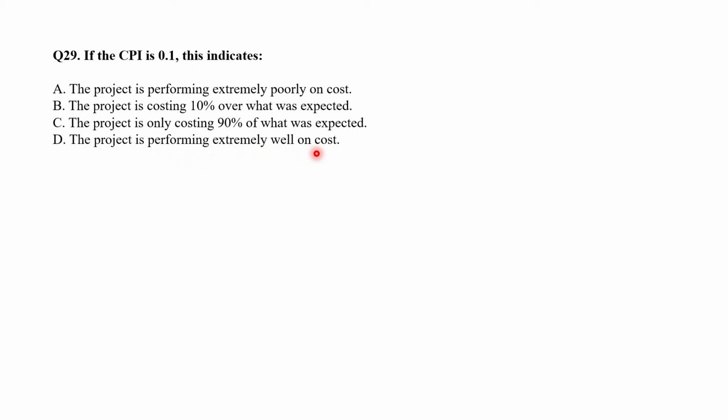Now understanding the concept behind the earned value calculations is important for the exam and will help you with questions like this one. In this question, the terrible cost performance index of 0.1 indicates that we are getting 10 cents of value for every dollar we spent. That means the project is doing very poorly on cost performance. So option A is correct. The project is performing extremely poorly on cost.